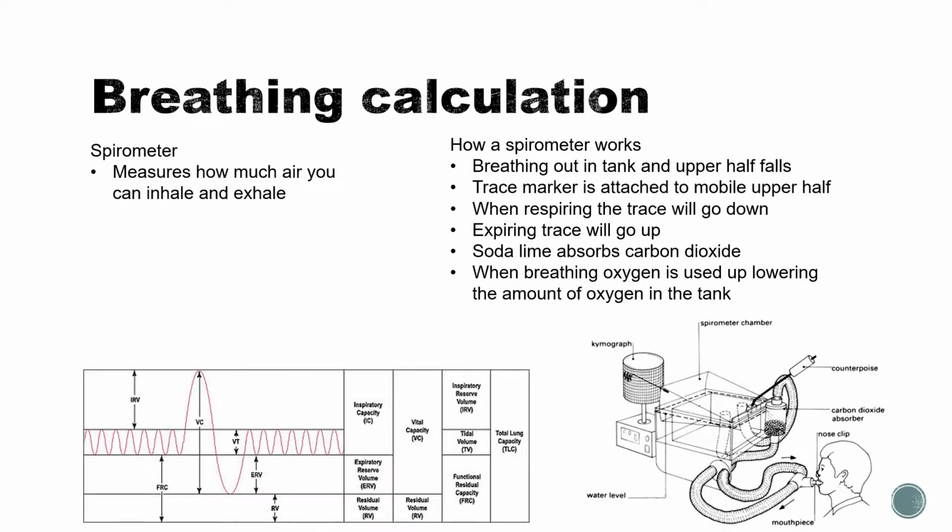Now, these are the key terms that were mentioned in the beginning. So you have the vital capacity, you have the total lung capacity, the inspiratory reserve volume, and so on. This is just a diagram showing where all of the key terms are located on the spirometry trace. So you might get a graph and it might ask you what this area shows, in which case it would be the tidal volume, and so on. This is just where they're located on the graph.